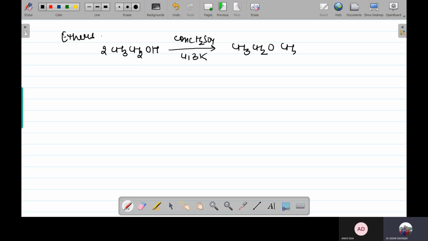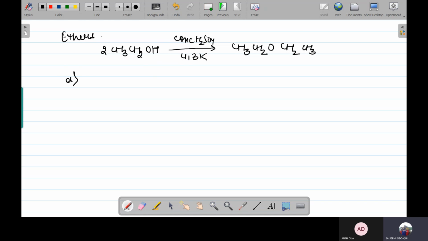If we talk about the ether preparation method, then ethers are prepared by the dehydration of alcohols. That is, we take the alcohol in excess in the presence of concentrated H2SO4, temperature condition 413 Kelvin. So it is going to provide you diethyl ether, and a water molecule is going to liberate.